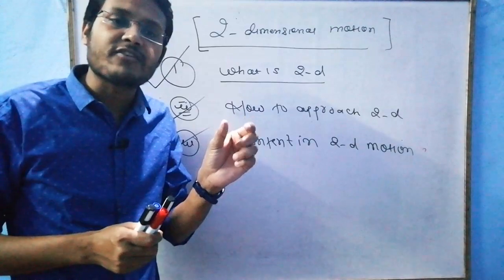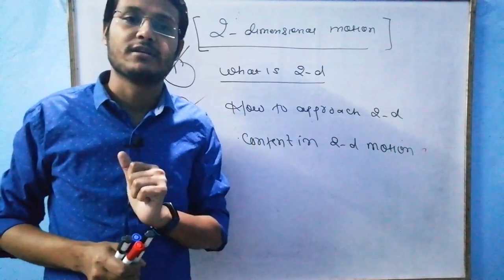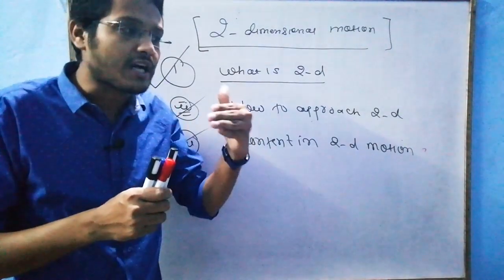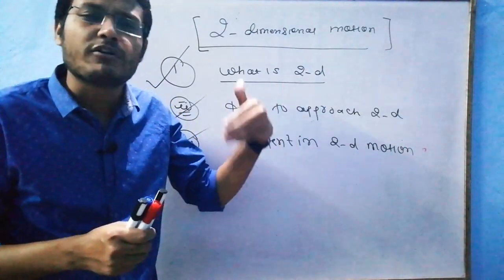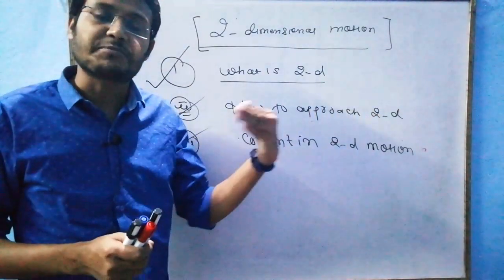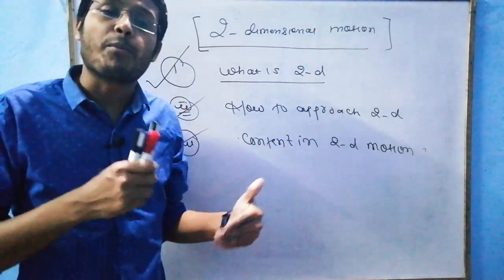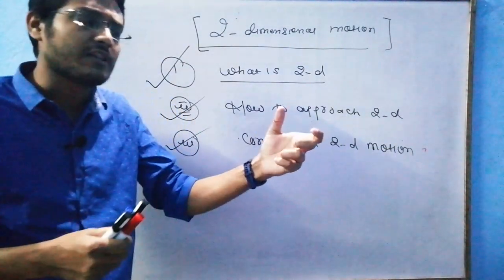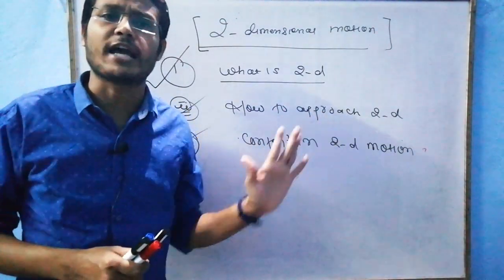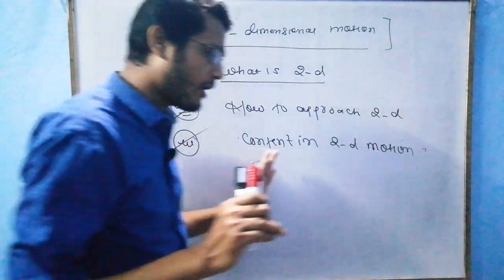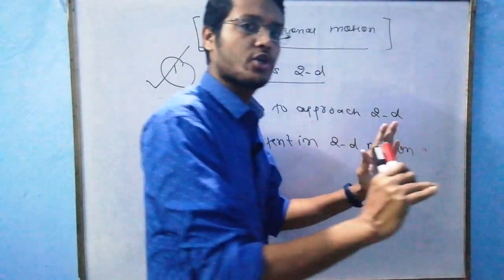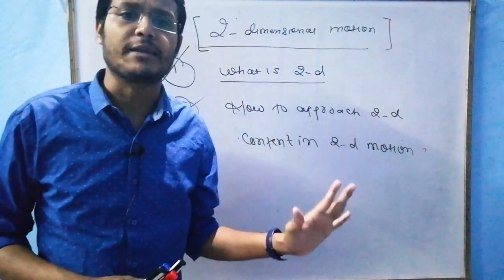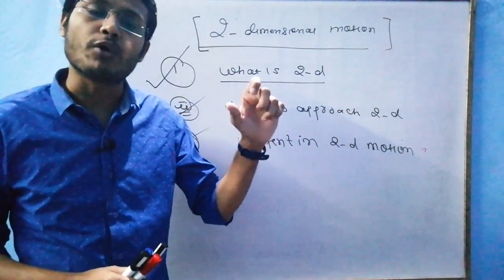We call that motion 1D, because whatever is changing, suppose the car is moving in the X direction, the velocity is in the X direction, the displacement is in the X direction, and the body has acceleration in the X direction with a given interval of time. Suppose right now I am moving along east, so I have my velocity along the east direction with respect to time. Agreed? So we call it 1D motion.